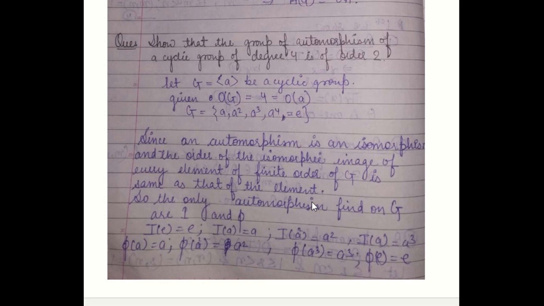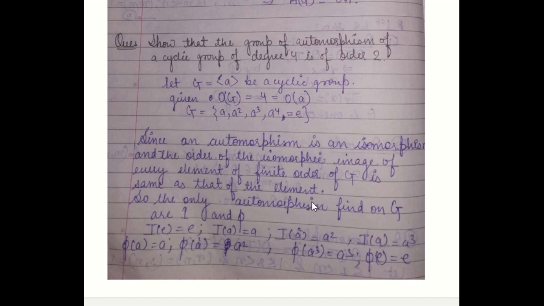So let G be a cyclic group generated by a. Since the order of G is 4, the order of a is 4. So each element of G can be written as some integral power of a. So we can write the set G as containing 4 elements: a, a square, a cube, a to the power 4 is equal to e. That is, all the elements of G are integral powers of the element a.